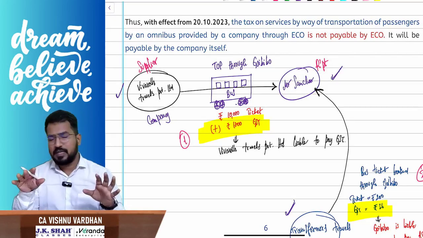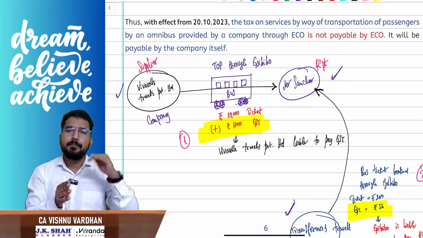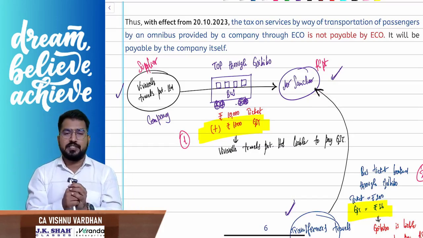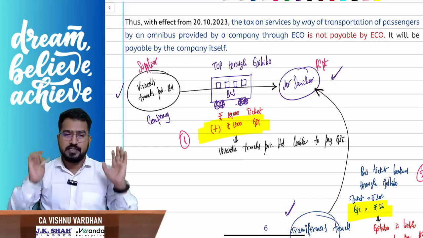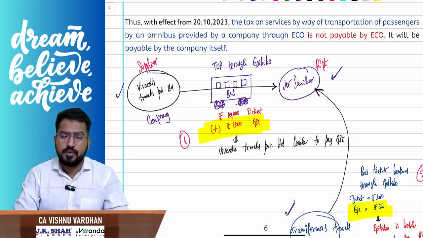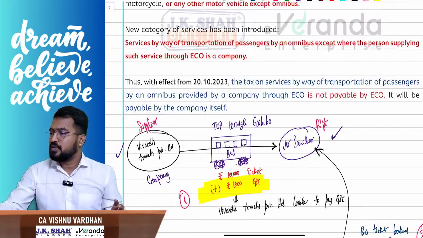That means transporting the passengers using an omnibus through e-commerce operator, if supplier is company, company is liable to pay GST. If supplier is anybody else, e-commerce operator is liable to pay GST. That is the amendment, and of course we have discussed this during the lecture also. Please be careful with this point. Shall we proceed?